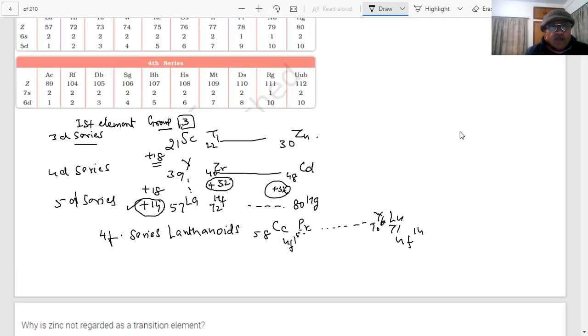You can see that this was the 4F series. Now when I come to the 6D series, tell me, which is the first element?